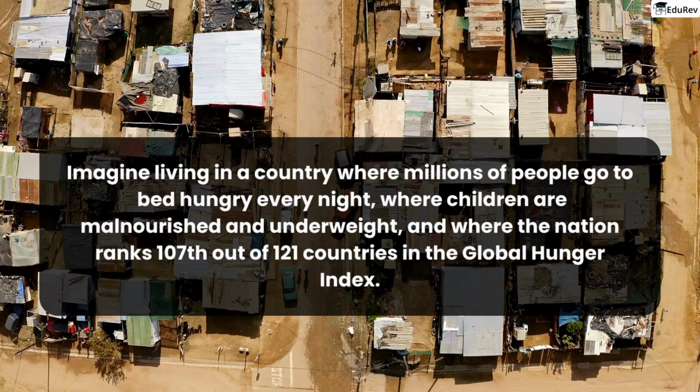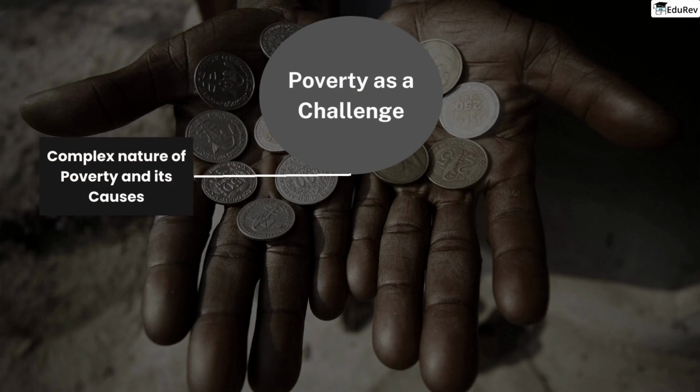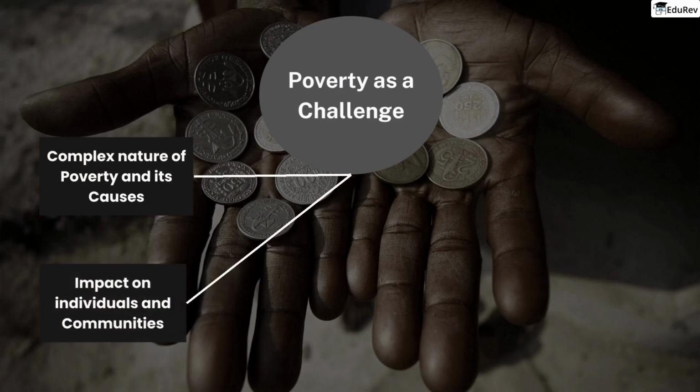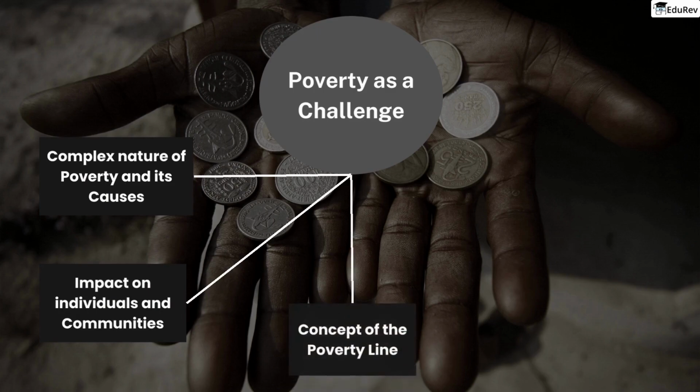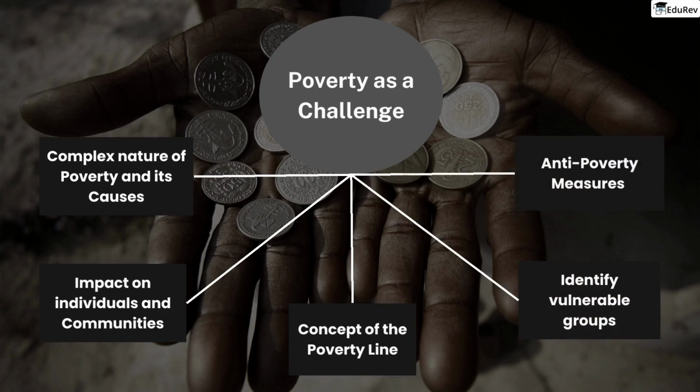In this chapter on poverty as a challenge, we will discuss the complex nature of poverty, its causes, and impact on individuals and communities. We'll explore the concept of the poverty line, identify vulnerable groups, and examine anti-poverty measures taken by the Government of India.